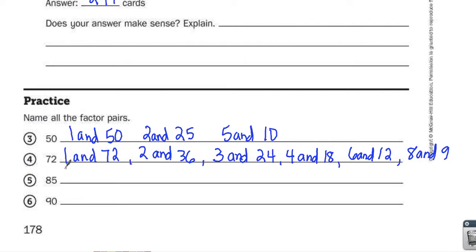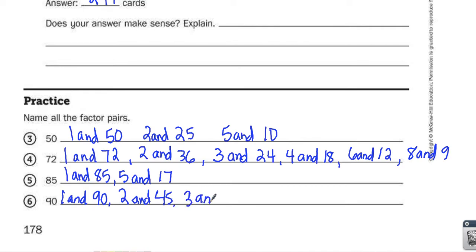For 85, 1 and 85, and then I know 5 is definitely a multiple. 5 and 17. And then last, 1 and 90, 2 and 45, 3 and 30. 4 is not a factor, but 5 is. 5 and 18, 6 and 15, 7 is not a factor, 8 is not a factor, but 9 is, and so is 10. So there's all my factor pairs.